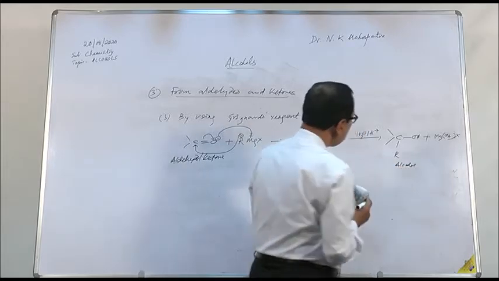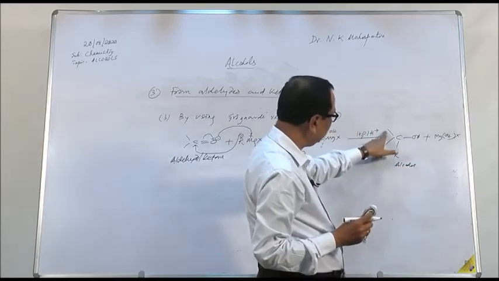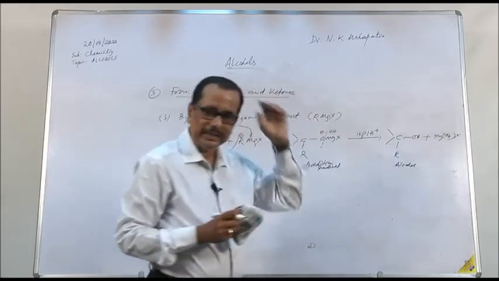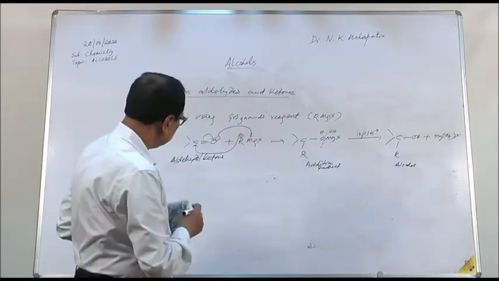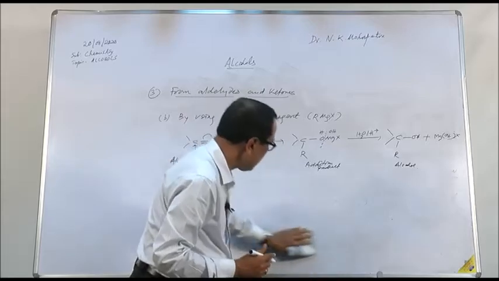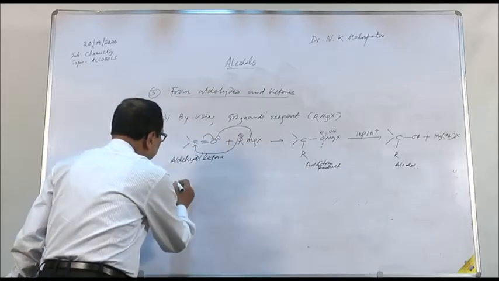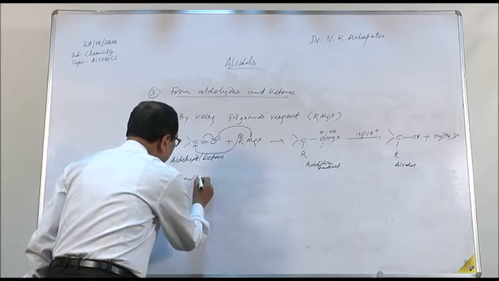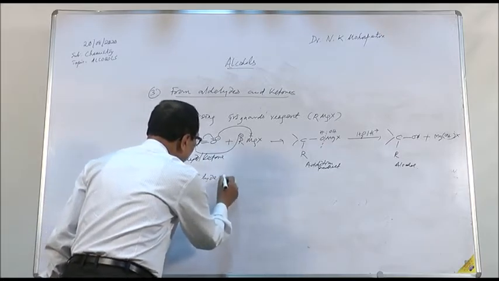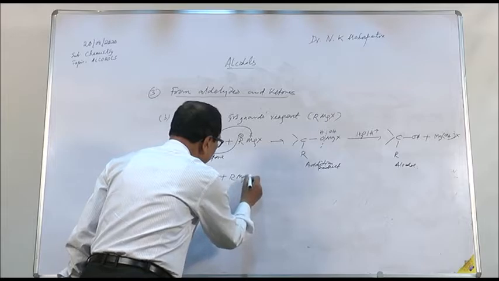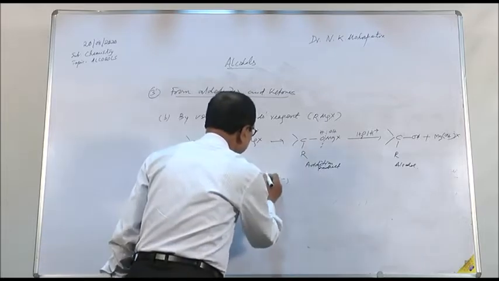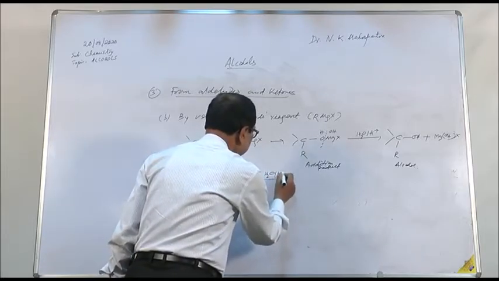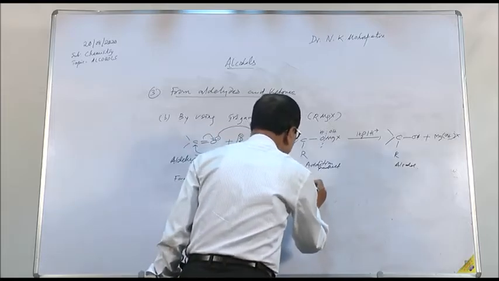Depending on the groups attached here, we can get 1 degree, 2 degree, 3 degree alcohol. So here, formaldehyde plus RMgX in presence of acid gives 1 degree alcohol.